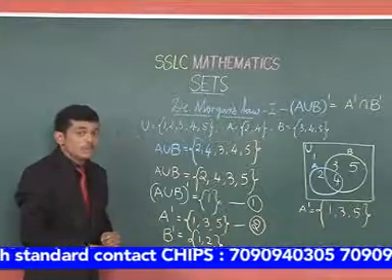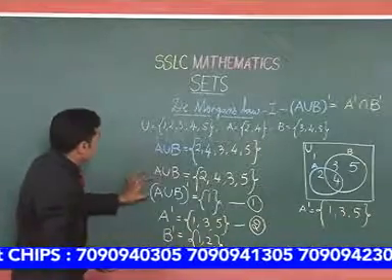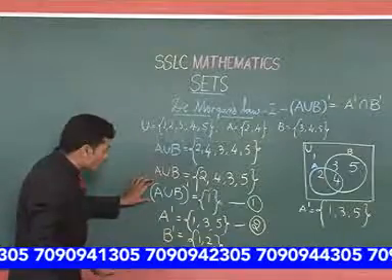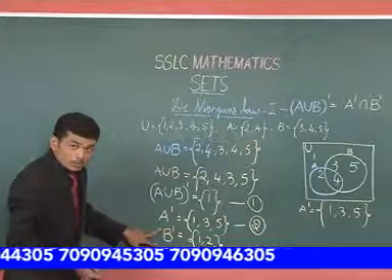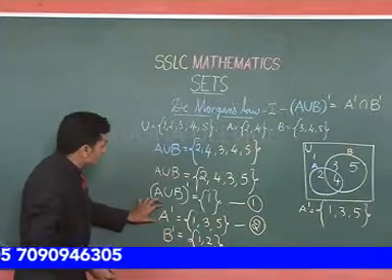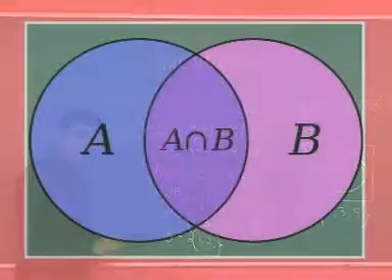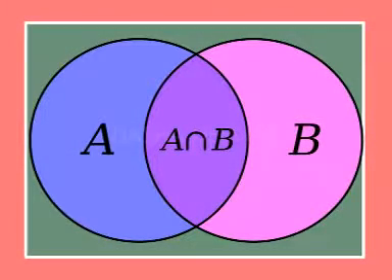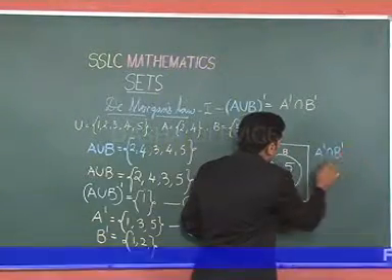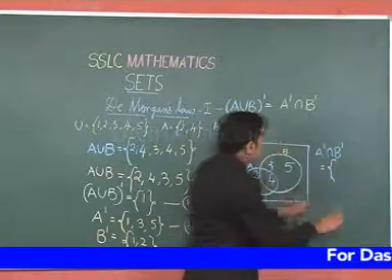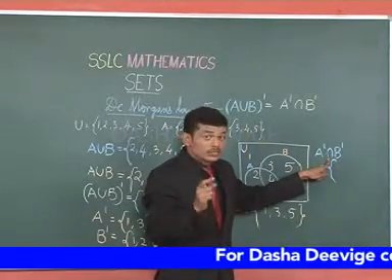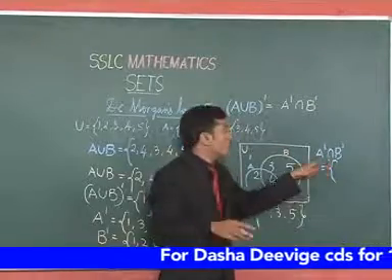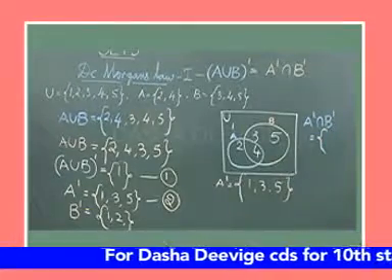So now here we need to prove that A union B complement should be equal to A complement intersection B complement. Let us see what is A complement intersection B complement. When we use this operation intersection, we get a set which has entities which are common to both of these sets.